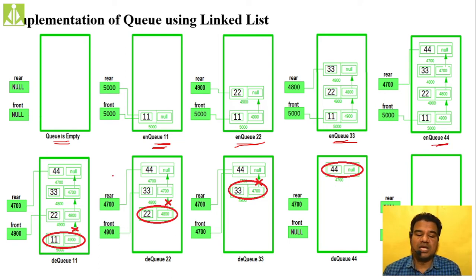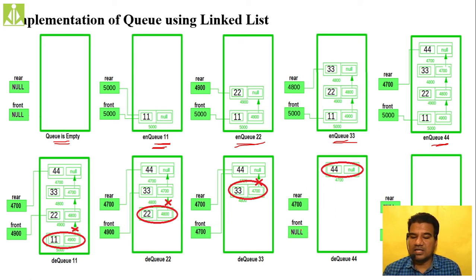Now we perform the dequeue. Dequeue means the removal operation, removing the elements. Dequeue will be performed in reverse order. As in stack, where we are always popping the top only, here it will be reversed, and we are removing the elements from the front of the queue, not from the rear end. The front node we are removing and moving the front pointer ahead. Likewise, we move until the front becomes null.